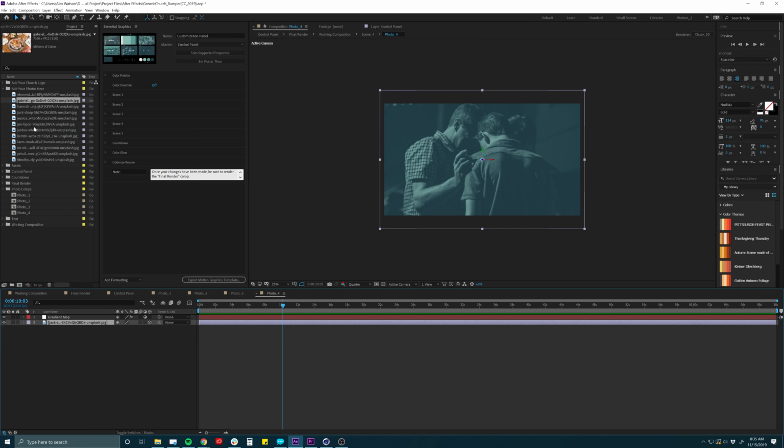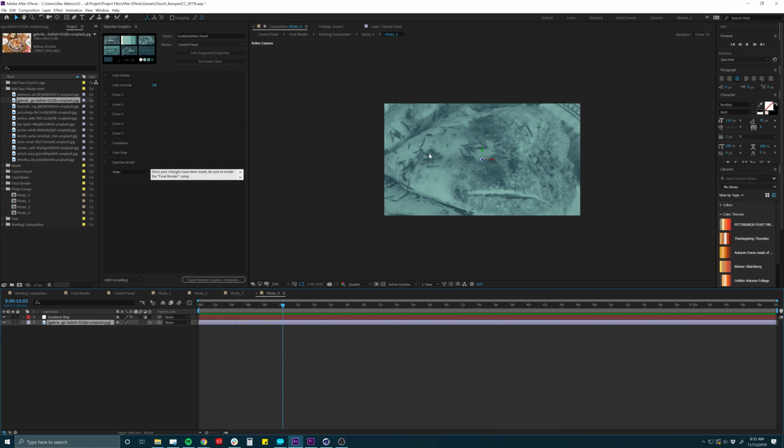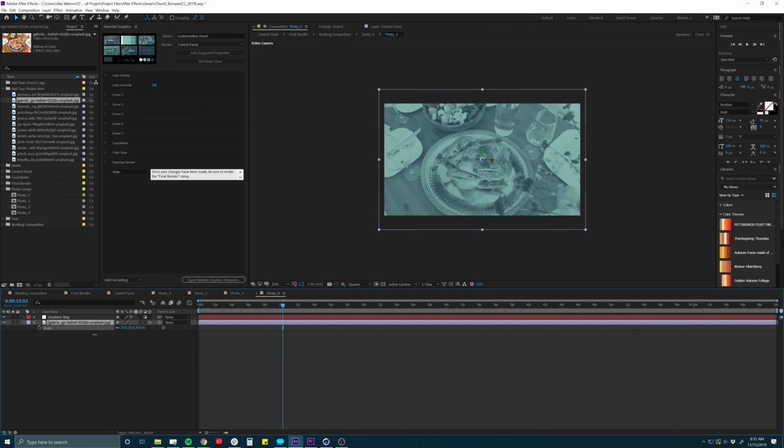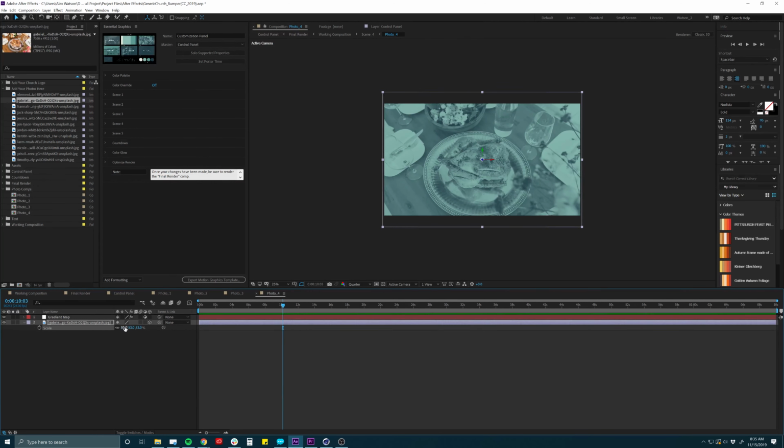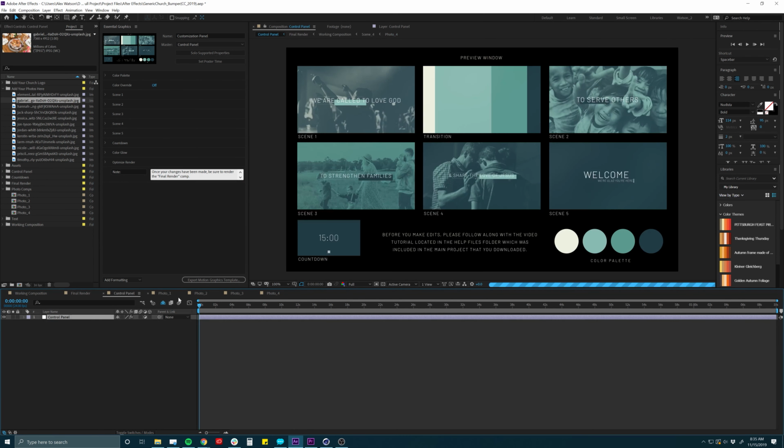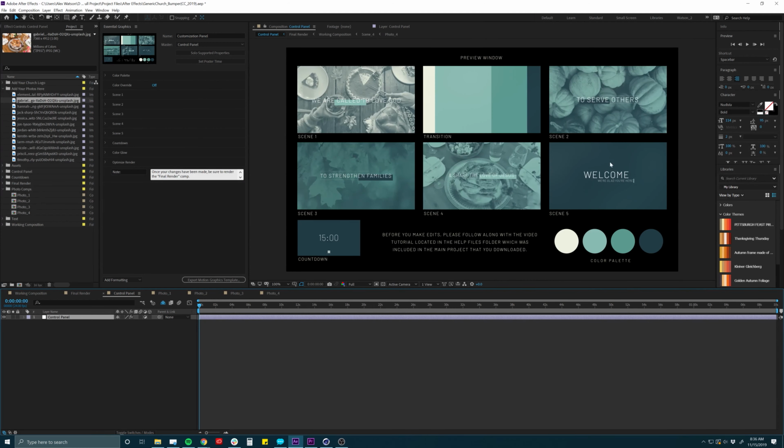Click on my old photo, click on my new photo, hold down Option, click, drag, and drop. So this one's a lot different size, so now I need to scale it way down. So I'm going to hit S on the keyboard, scale it way down. There we go. And now all I'm doing is just clicking and dragging that number. All right, so now we can go back to our control panel, and all these will update in just 1 second. So now it's starting to look a little bit more festive.